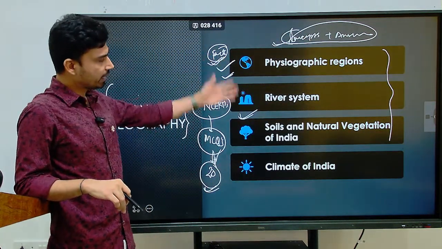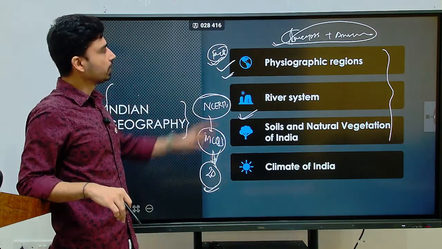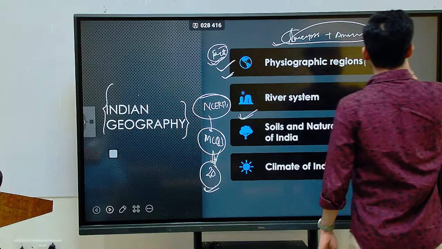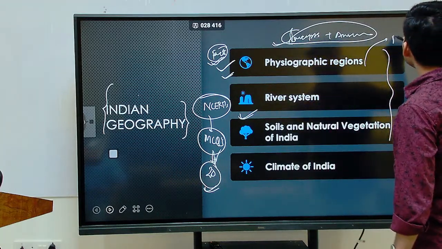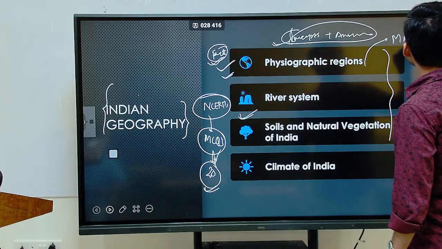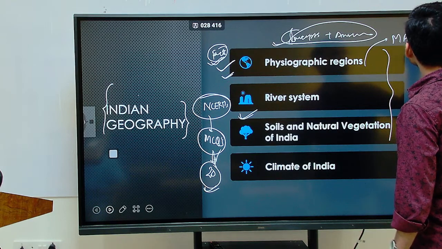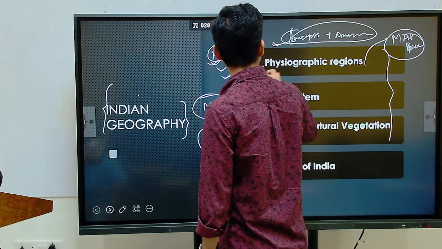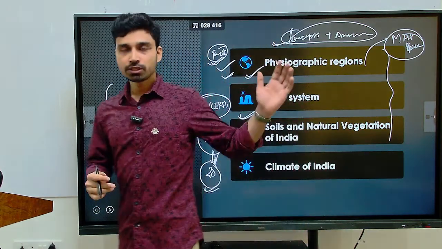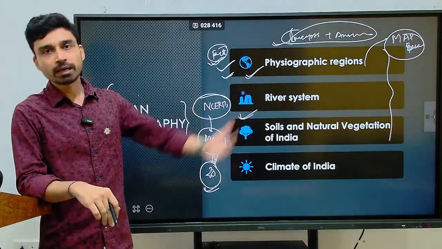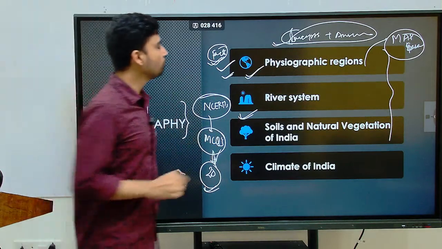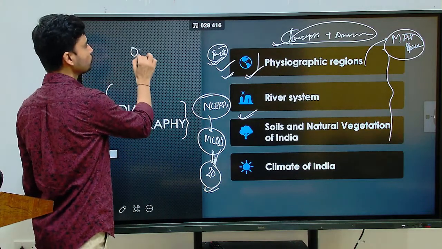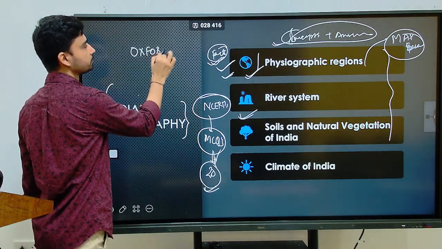So here, as we can see, overall 5 chapters are there. Physiographical regions of India, for example. Now, in physiographical regions of India, questions are directly asked on the basis of maps. If you are studying this chapter, you cannot just do rote learning or memorizing by reading the text. You have to focus on the map of India as well, and for that, the best source is your Oxford School Atlas.